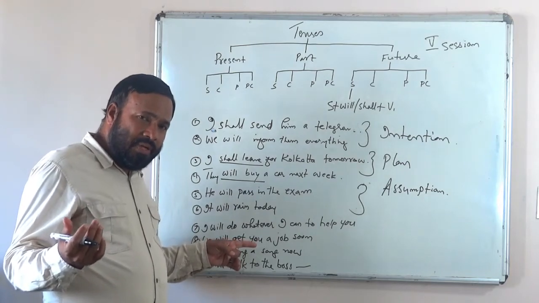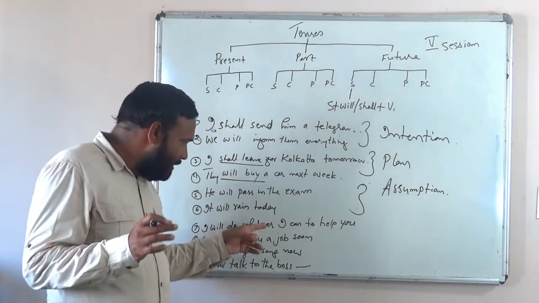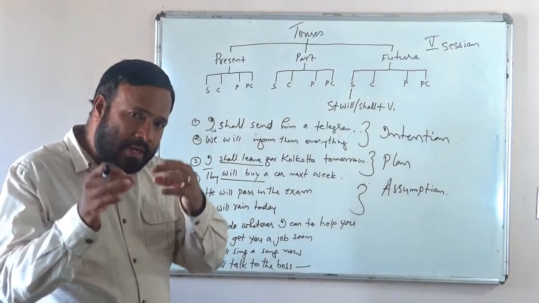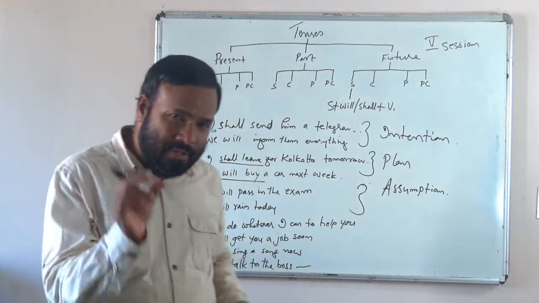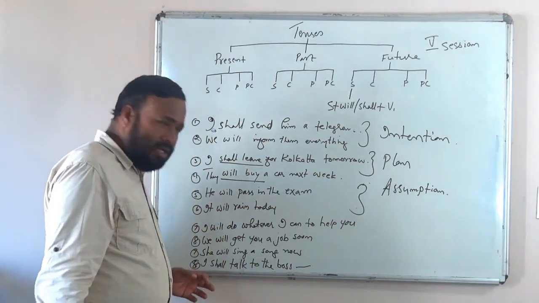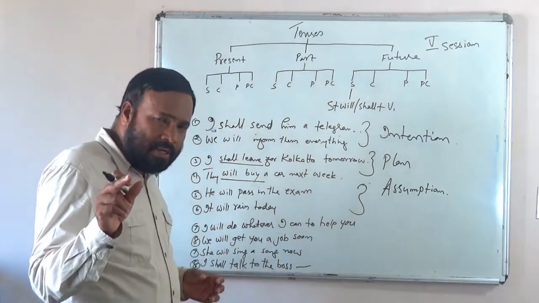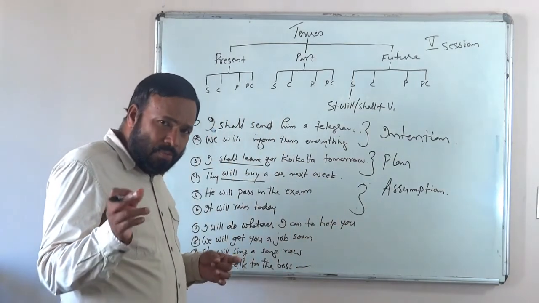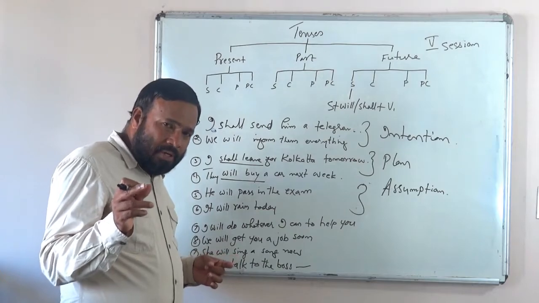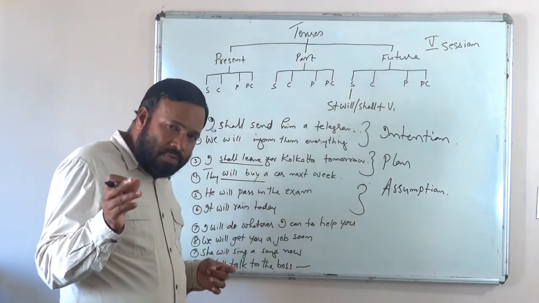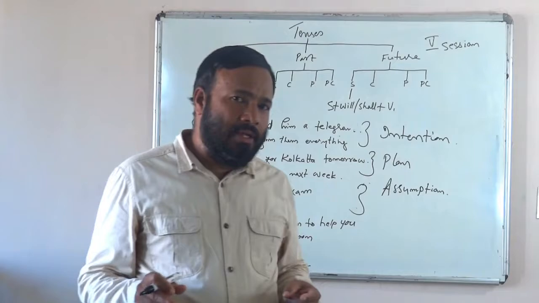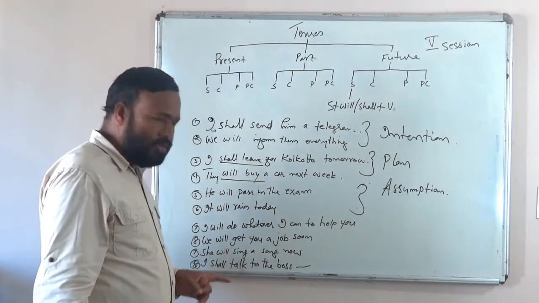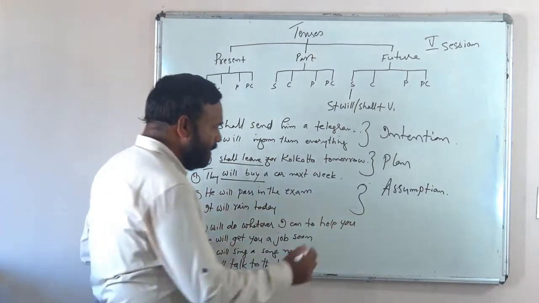So, we cannot simply categorize this sentence as showing only this. Sometimes more than one idea gets combined in a single sentence. Understood? An element of readiness will be there, an element of offer will be there, an element of promise will be there, an element of willingness will be there. So all these will be coming combined. So in some of these sentences, all these ideas are coming.